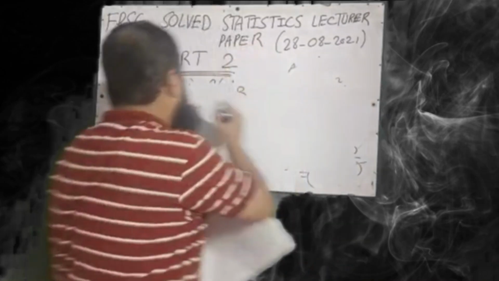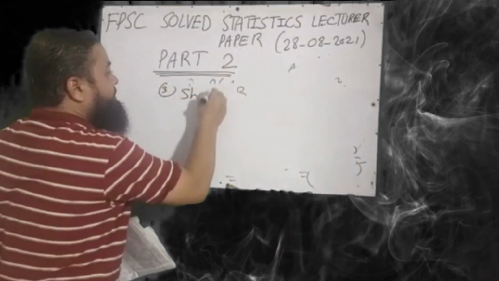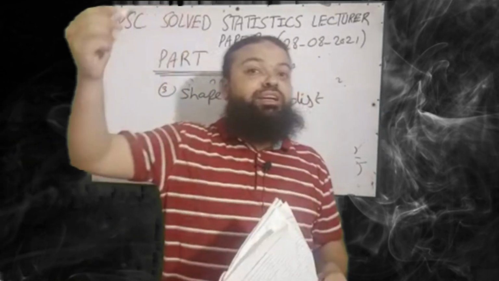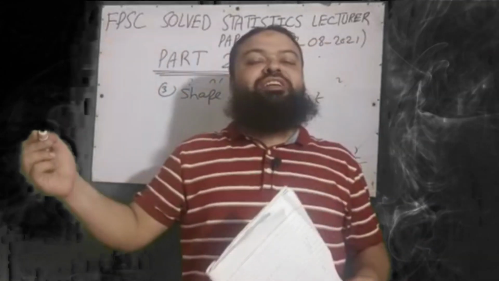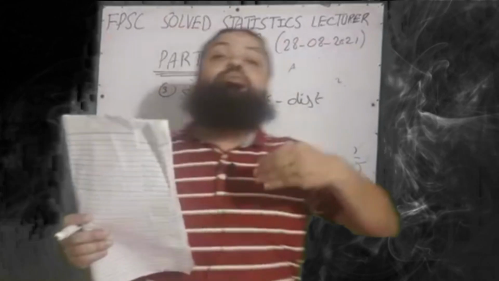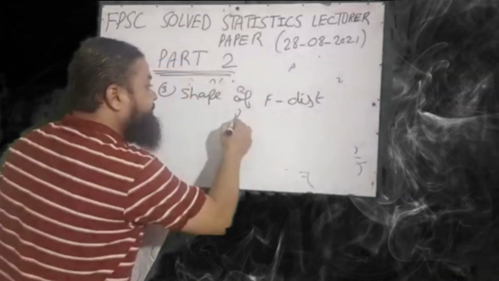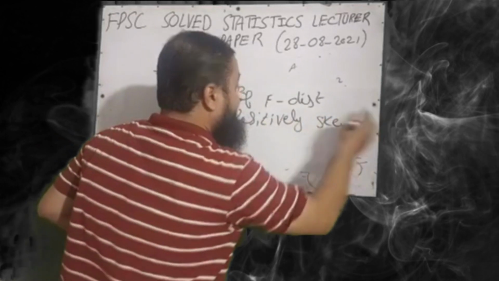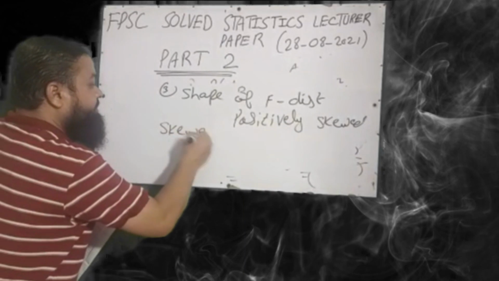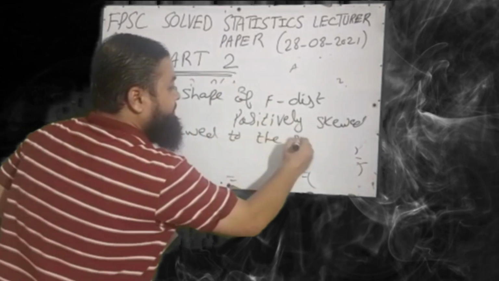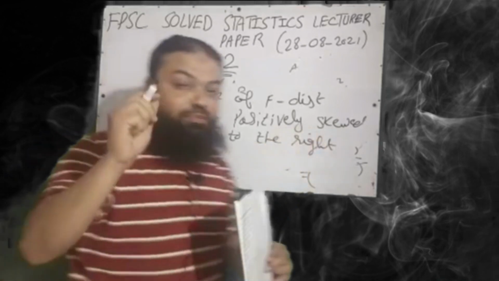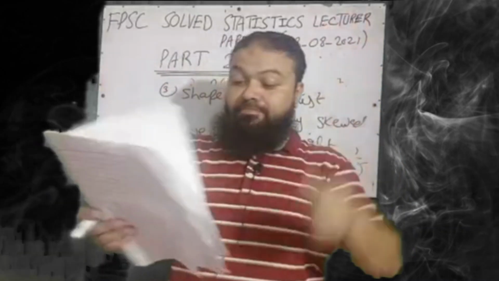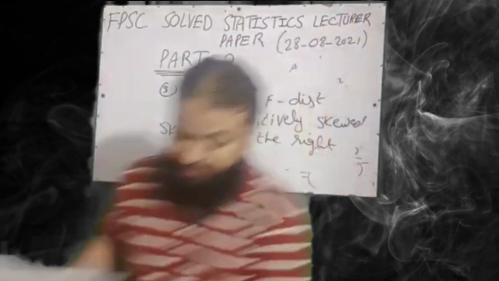Question number 3. Shape of the F distribution. Dear students, we know in chi-square and F distribution the range is 0 to plus infinity. F distribution is positively skewed. If the option is positively skewed, that will be the correct option. Positively skewed, and it can also be written as skewed to the right. Shape of the F distribution is positively skewed, and you can also say that skewed to the right, a very important one.